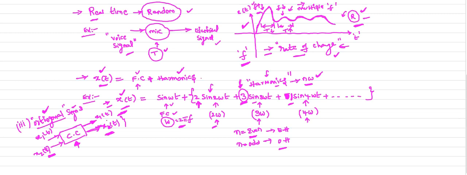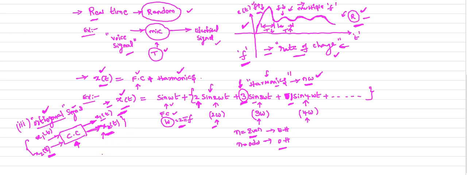Whatever signals we send at the sending end, we get the same signals at the receiving end without overlapping. Such signals we call orthogonal signals.